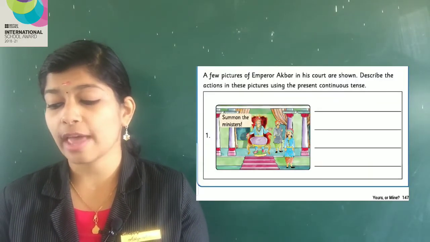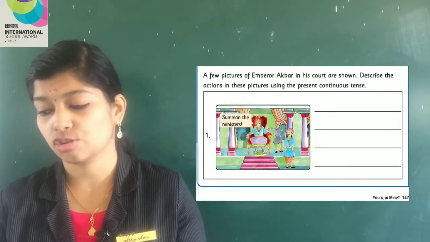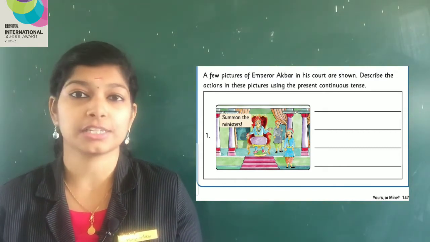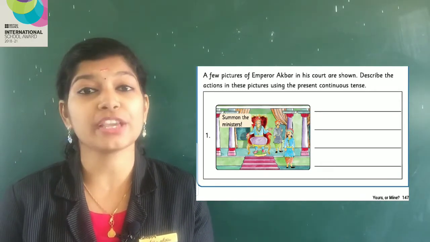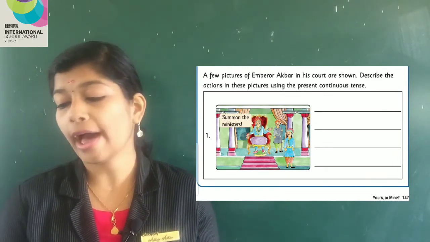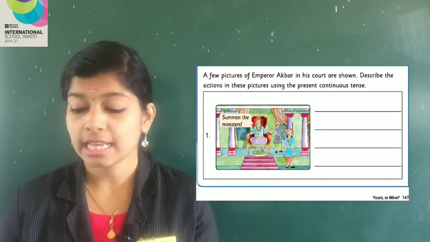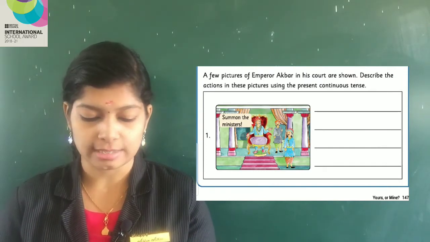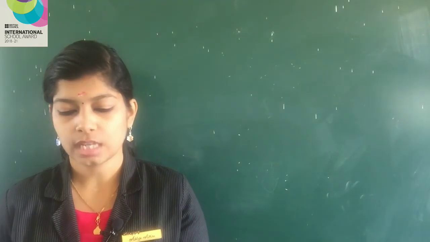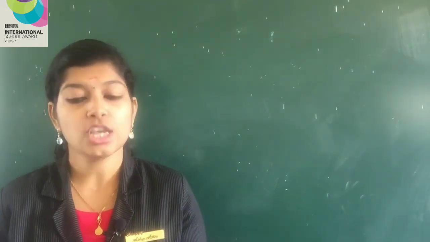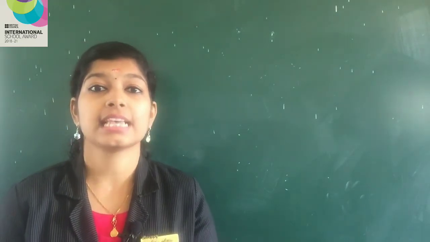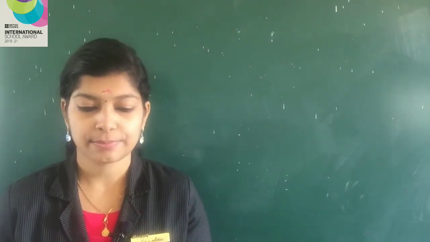A few pictures of Emperor Akbar in his court are shown. Describe the actions in these pictures using the present continuous tense. Here you can see a picture. Here what all are the things which are happening. You have to write it in present continuous tense. You have to do this. Okay. Now take page number 148. Here also pictures are given. You have to look at the pictures and write sentences in present continuous tense.